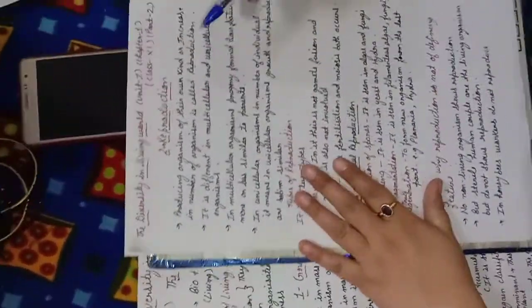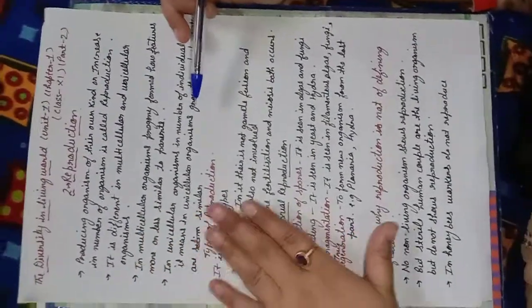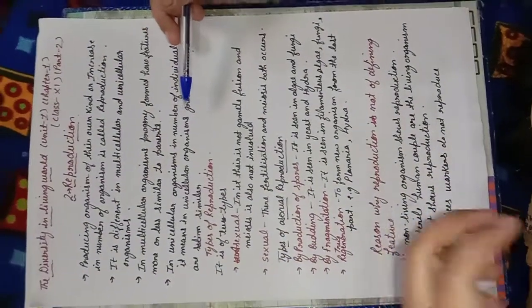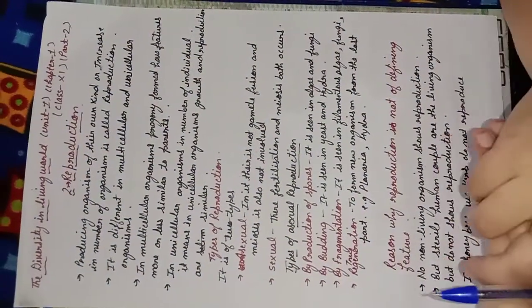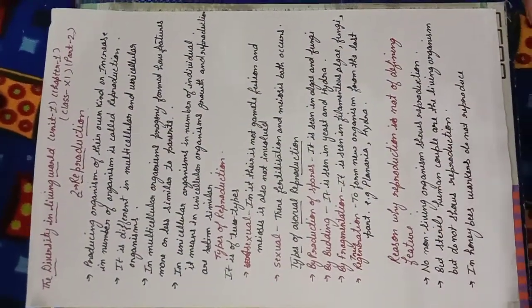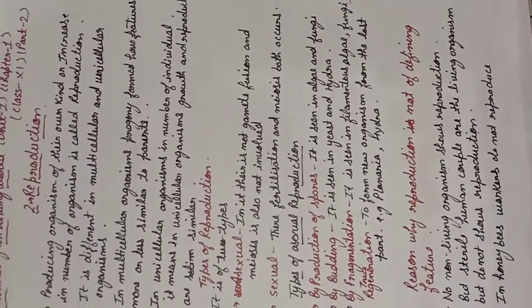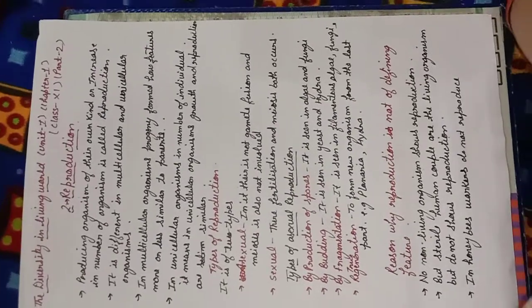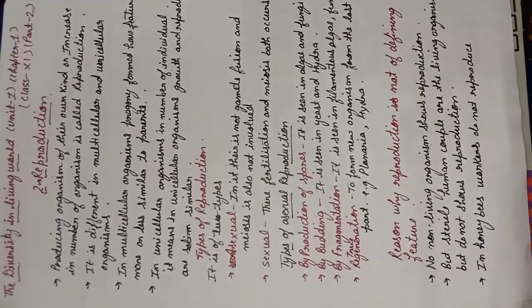Okay, now the next feature that I am going to start here is reproduction. You know that reproduction means producing living organisms of their own kind. You can say that making their progeny, making organisms of their own kind, is called reproduction. Now in reproduction the number of organisms is increased, and this is a process that takes place in all organisms, whether unicellular or multicellular.